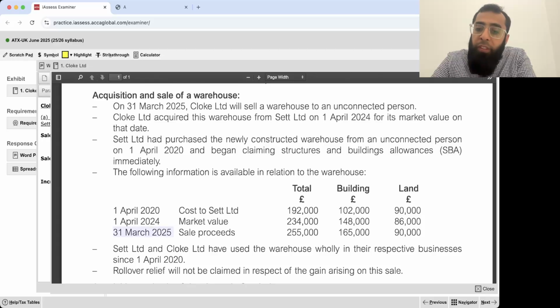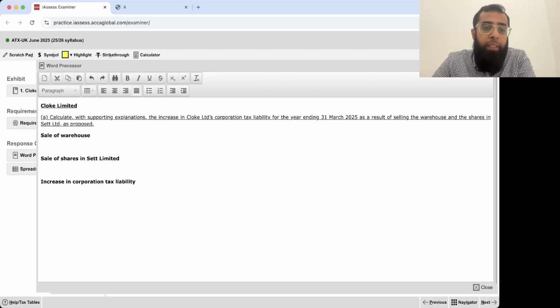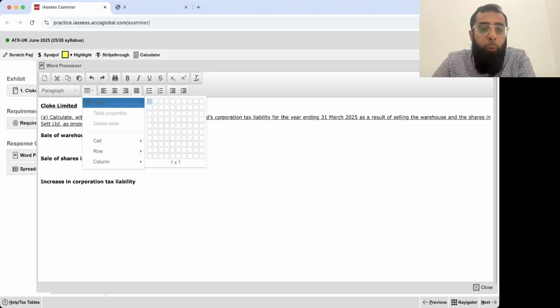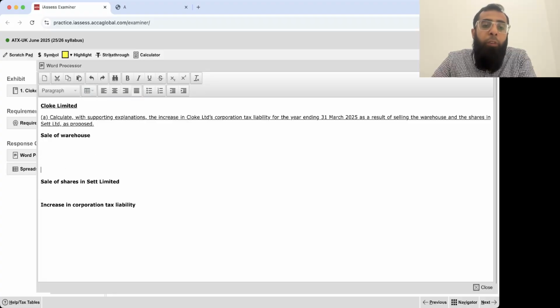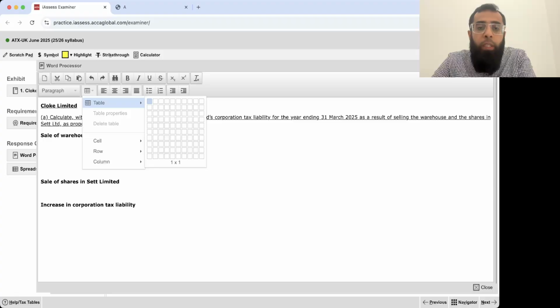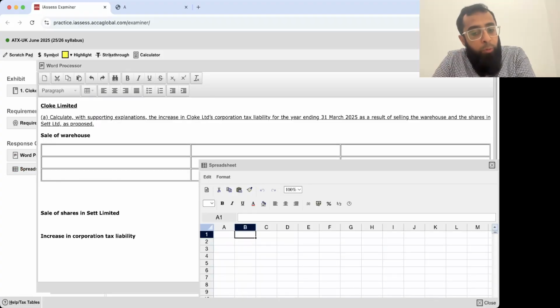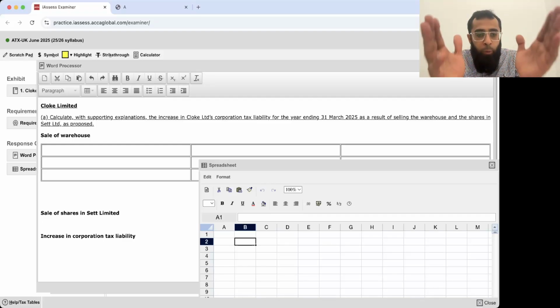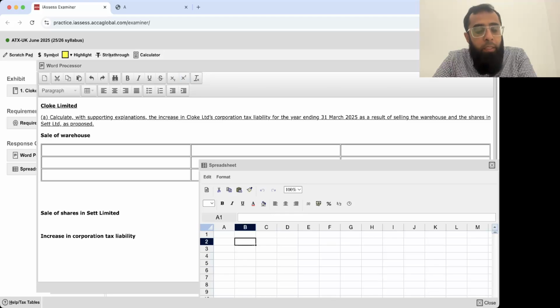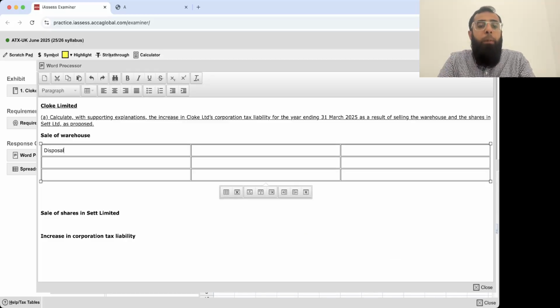It will sell it for 255,000 pounds. Okay, let's look at it. I'm using this table tool here. For the calculations, you can use this table tool, or you can do the calculations in a spreadsheet and give a reference. I particularly feel that it's easier to add a table on the Word document so that my whole answer appears on a single screen. But you can do it on a spreadsheet also, whatever suits you. It's completely your choice. Now, disposal proceed.